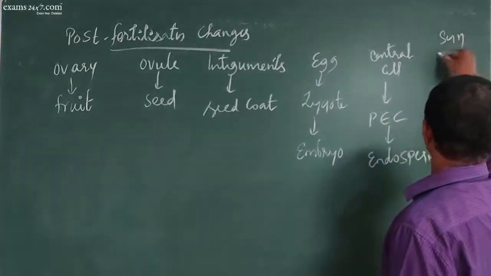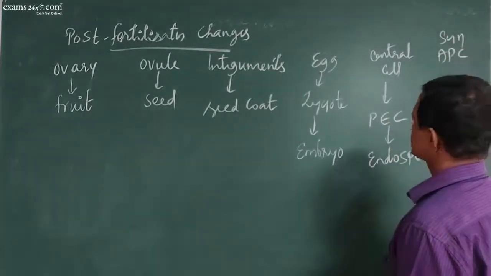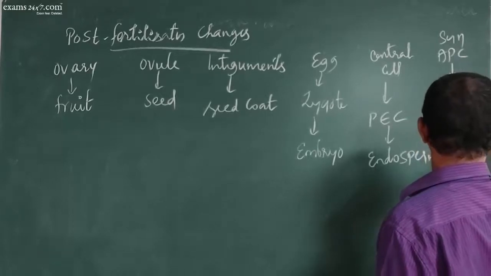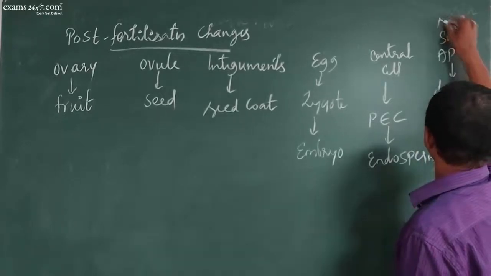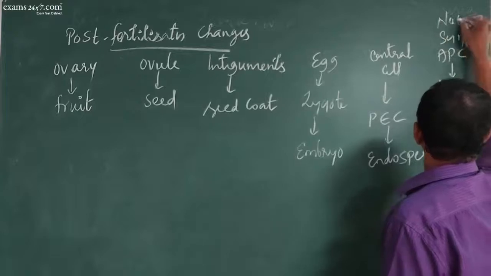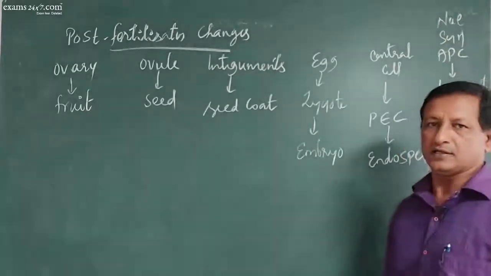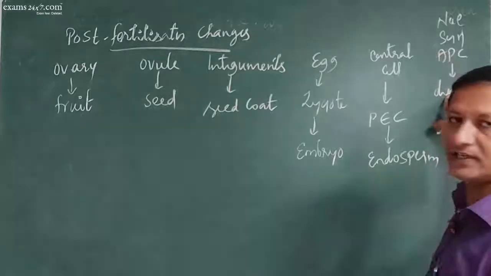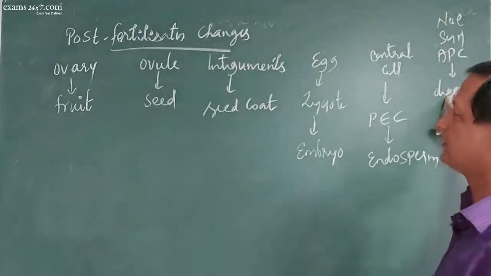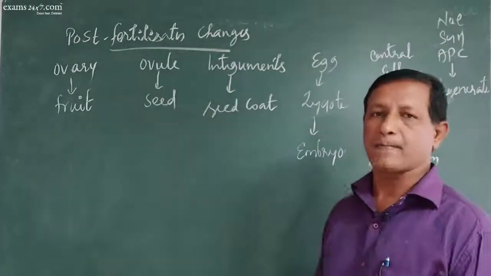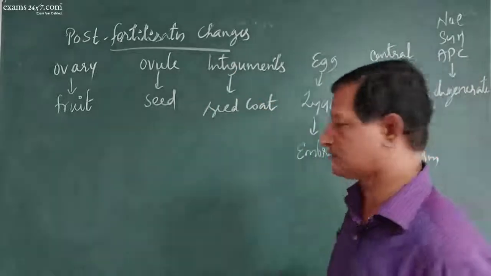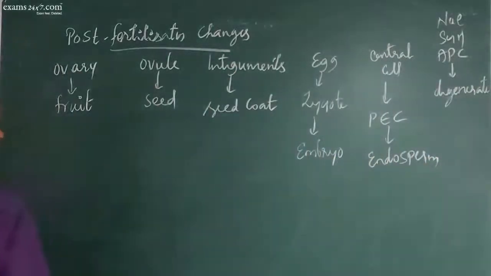Synergids, antipodal cells, all will degenerate, even the nucellus. Synergids, antipodal cells, all will degenerate. Got it? These are all the various changes that take place immediately following the process of fertilization. Now, let us take them up individually.